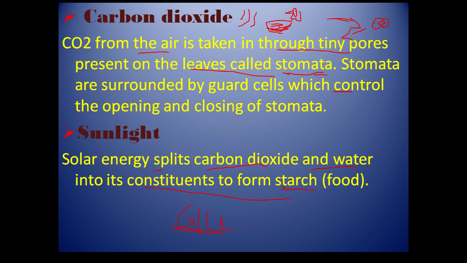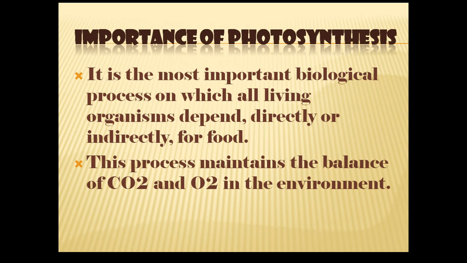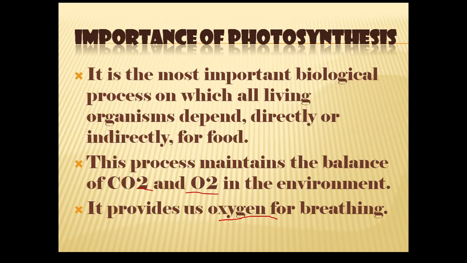Now we'll see the importance of photosynthesis. It is the most important biological process on which many organisms depend directly or indirectly for food. This process also maintains the balance of carbon dioxide and oxygen in the environment, and it provides oxygen for breathing. Like there is a plant, a herbivore animal and a carnivore animal.